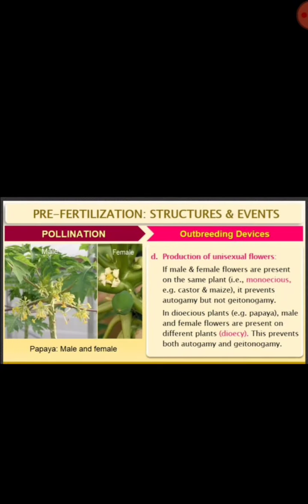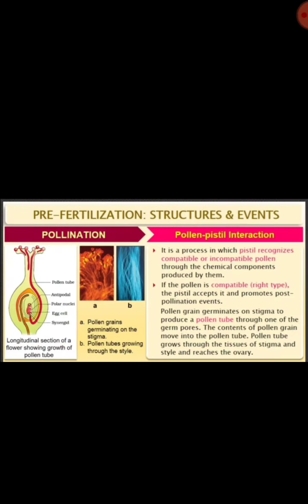And next we studied pollen pistil interaction, where the pistil checks whether the pollen grains are compatible or not, and only then allows pollen tube formation.